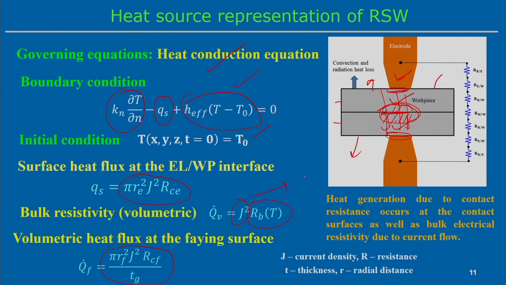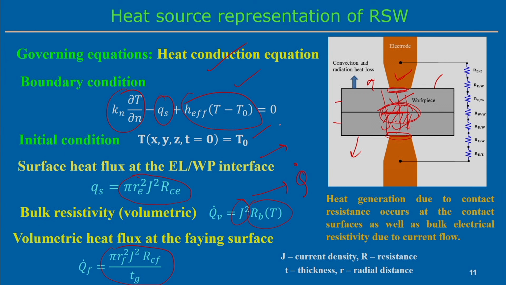Accordingly, we can incorporate the surface heat flux and volumetric heat flux when we solve the basic governing equation, the heat conduction equation. If it is volumetric heat flux, then we can simply incorporate it in the governing equation through the Q dot term. This volumetric heat flux we can use as the internal heat generation term, or if it is surface flux, then we can incorporate it through the boundary condition.